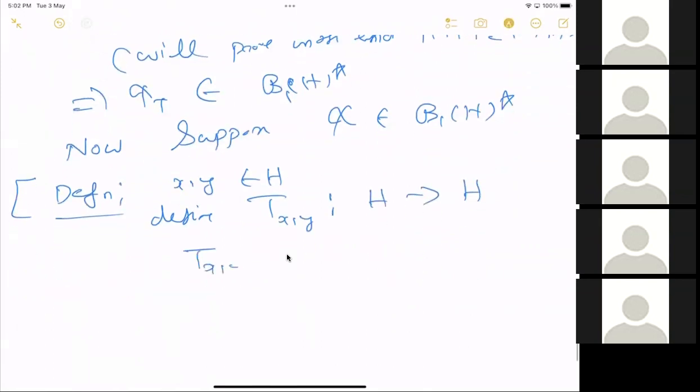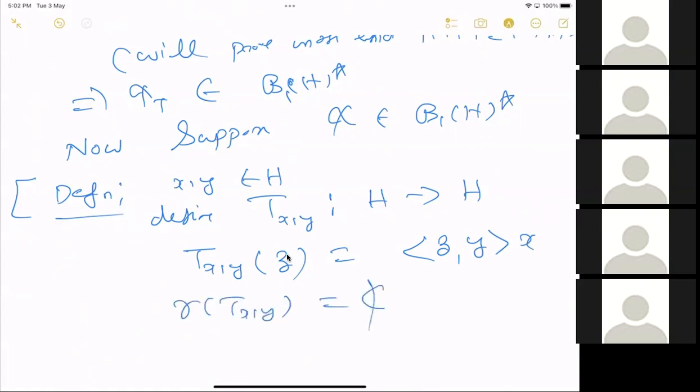It is defined as T x y acting on any z equal to the inner product of z and y times x, since it is linear in z. This is just a rank one operator. The range of T x y is equal to C x.